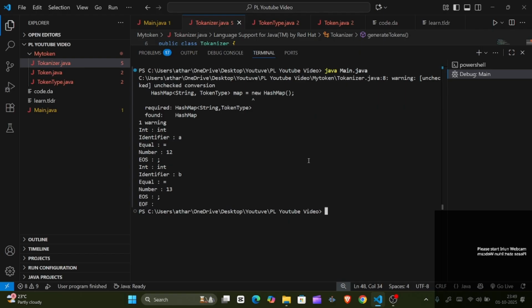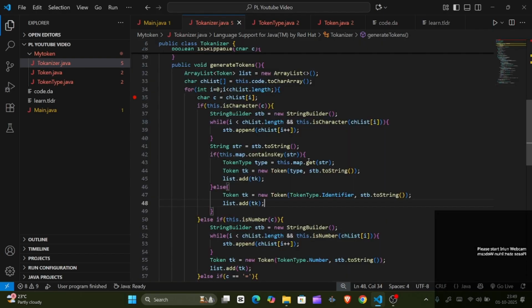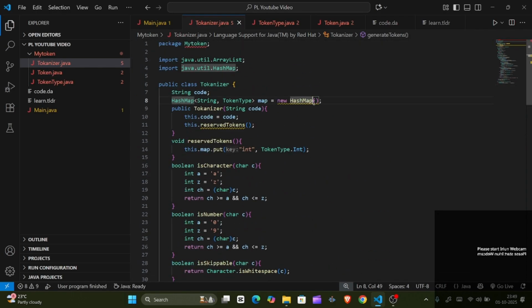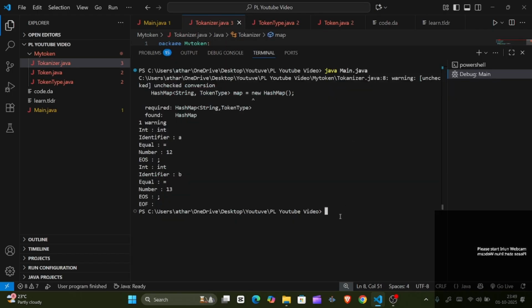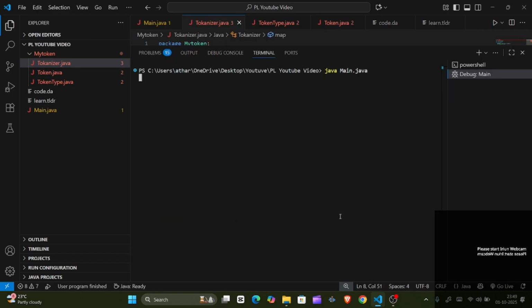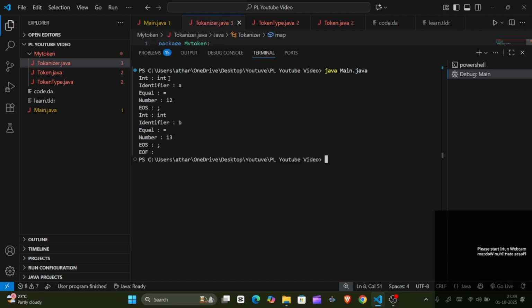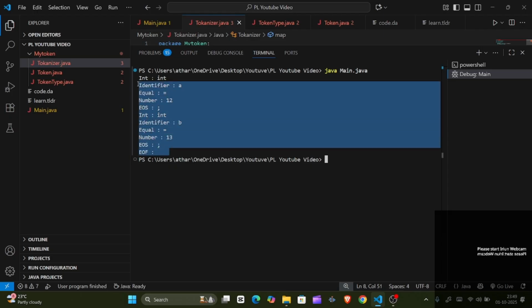We get an unchecked conversion warning for the new HashMap, okay, fine. So what is the meaning of int? It means integer. What is a? It's an identifier. Equal means the equals sign, 12 is a number, and semicolon means end of statement. So this is how today we created the tokens.